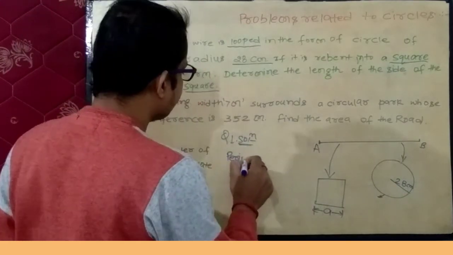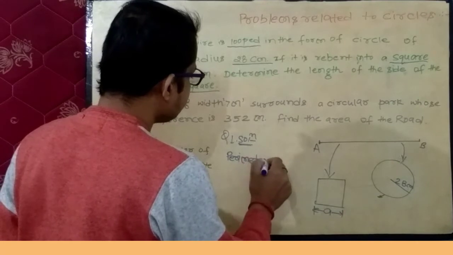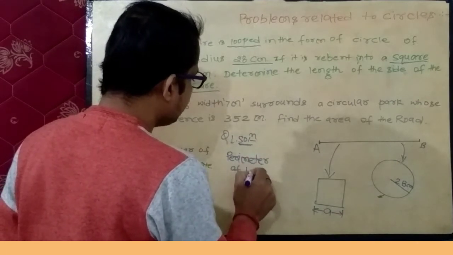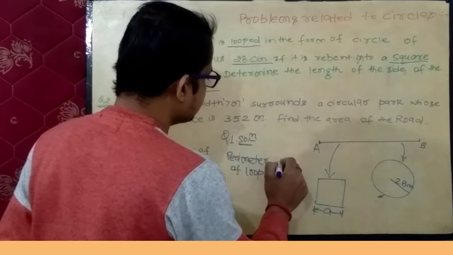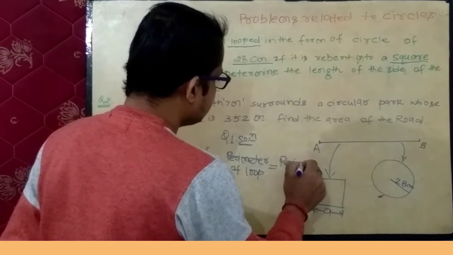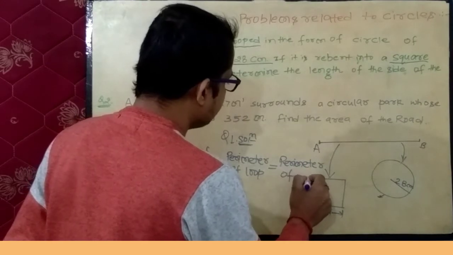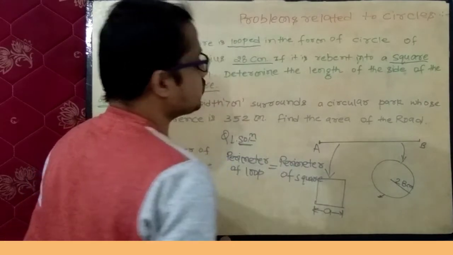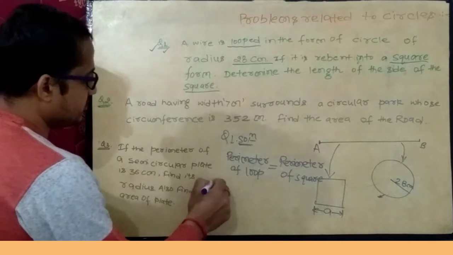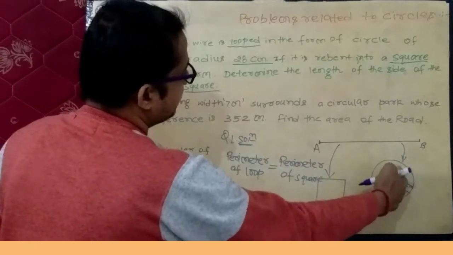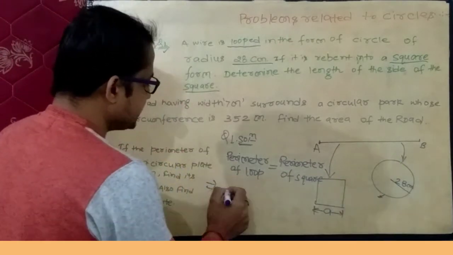perimeter of loop equals perimeter of a square. What is the perimeter of the loop? This is the loop and it is the circumference of this circle.